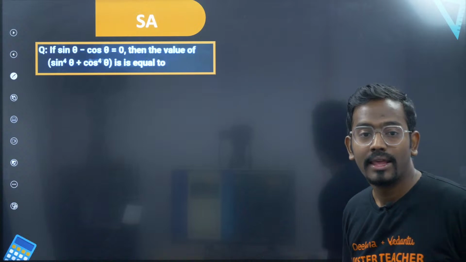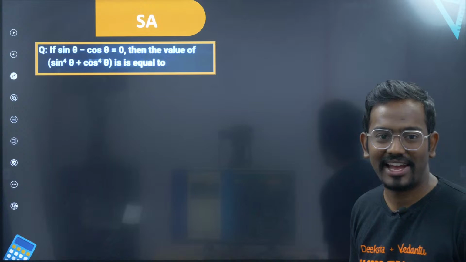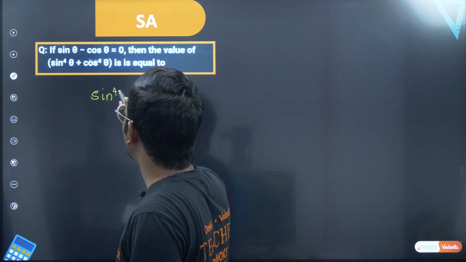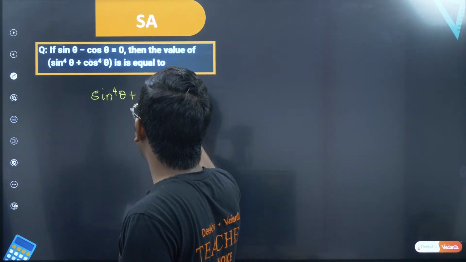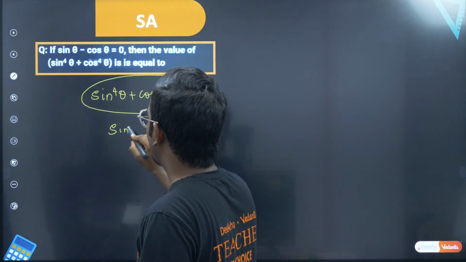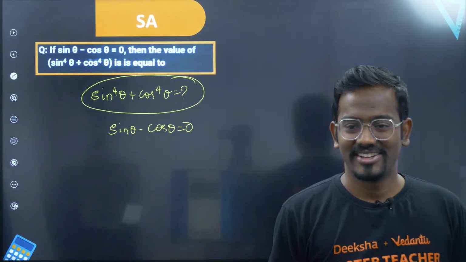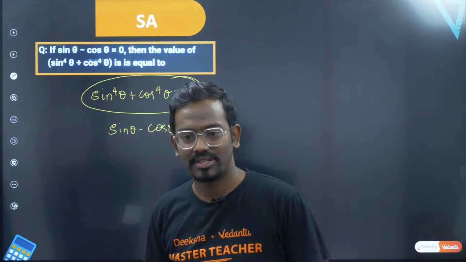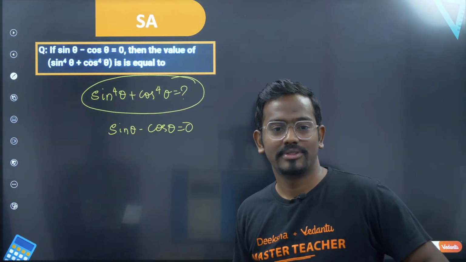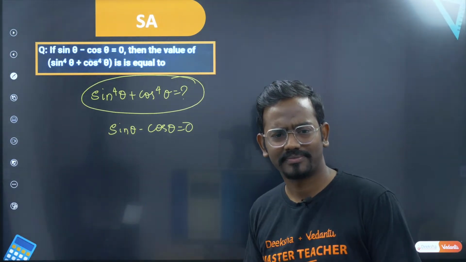Last question for the day. Sin theta minus cos theta is equal to 0. Then what is the value of sin power 4 theta plus cos power 4 theta? This is the question. If sin theta minus cos theta is equal to 0. Come on, solve this. Okay, Netra Narayanan says, I understood, sir. Very good. So sin theta minus cos theta is equal to 0. Sin power 4 theta plus cos power 4 theta should be. Yes? How do you get this?